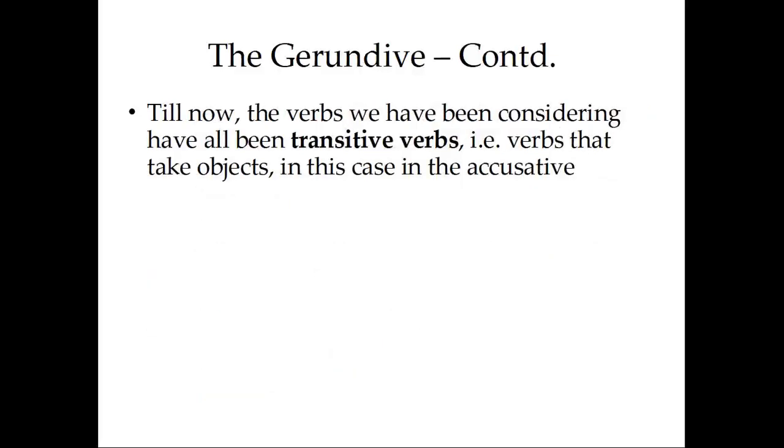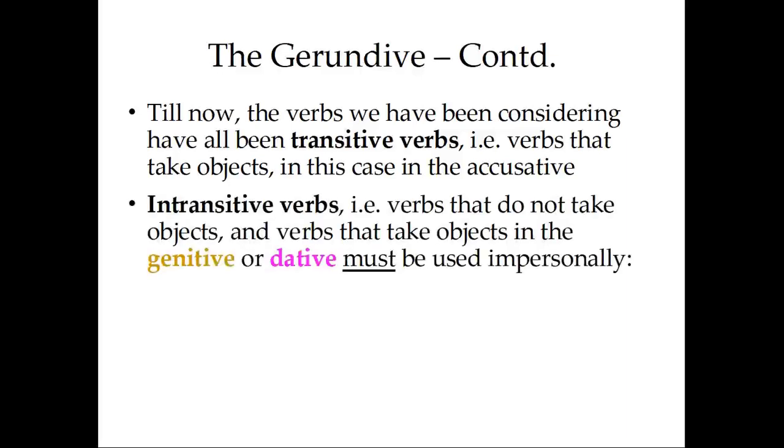We're going to continue. Till now, the verbs we have been considering have all been transitive verbs. This is a new term. That is, they are verbs that take objects, take direct objects, in this case, in the accusative. Intransitive verbs, that is, verbs that do not take objects, and verbs that take objects in the genitive or dative must be used using that impersonal construction that we saw. So an intransitive verb in English would be something like come or go. We can't go something. That would be an intransitive verb. A transitive verb would be take or give. We can take something. We can give something.